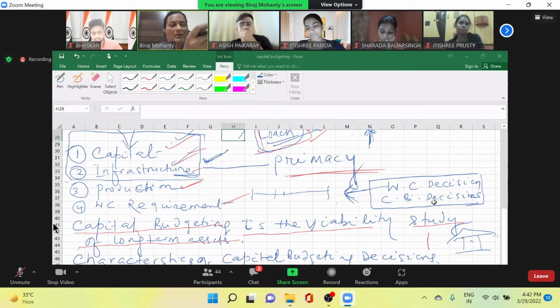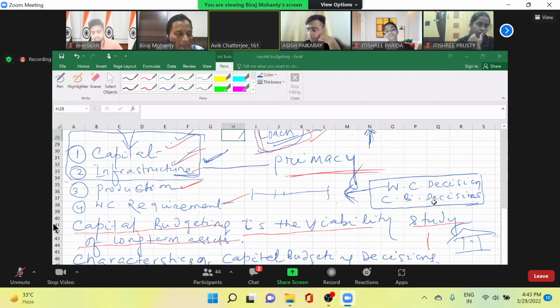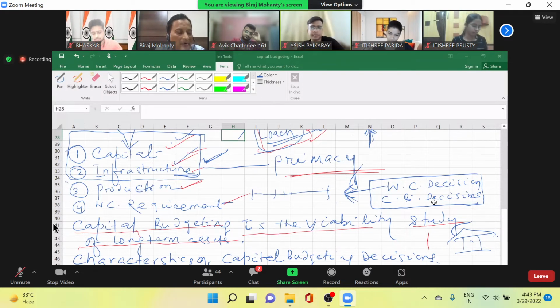So competitors are also important for you. Government is important. Environmental factors important. Many things are important. Achha, now tell me, which one among these is futuristic and which one is present? Capital budgeting is futuristic, and working capital is present. So you are thinking of the future only when you are talking of your capital budgeting decisions.